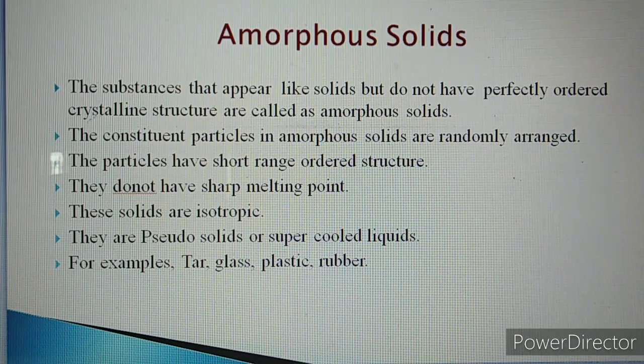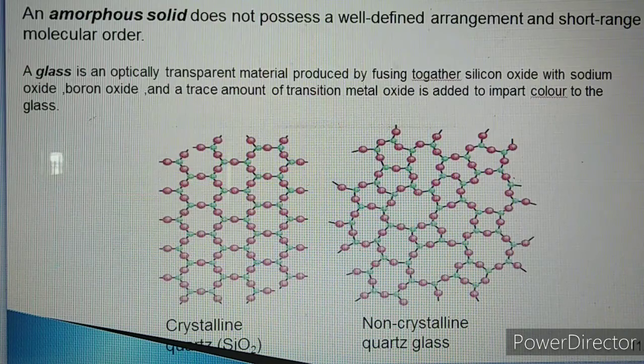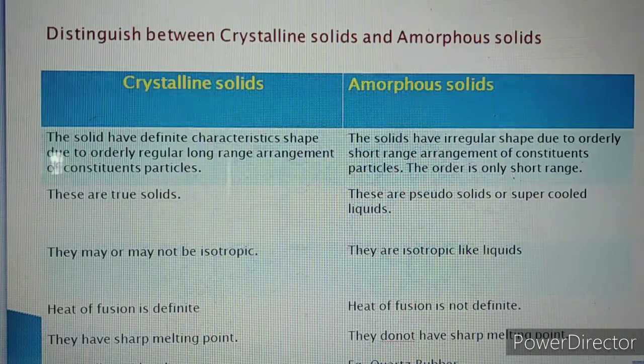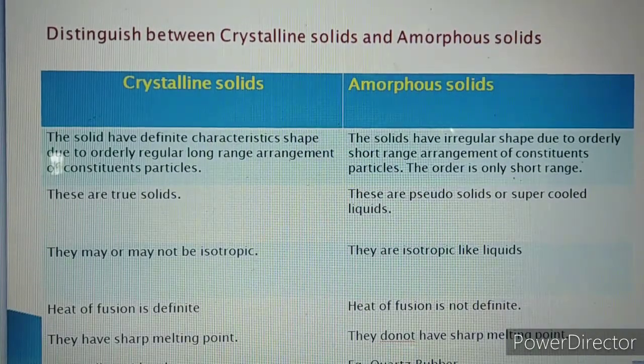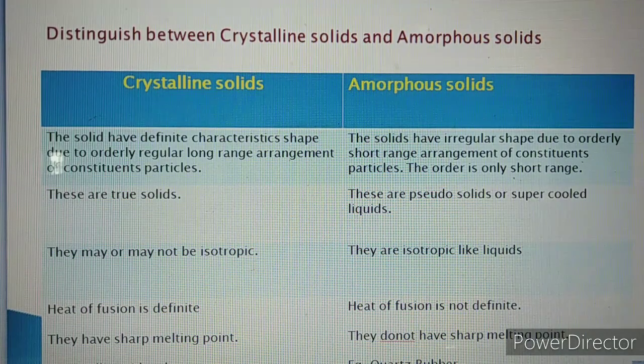Now generally what should be the question based on these two types? See, the distinguishing is there. Generally the question will be: distinguish between crystalline solid and amorphous solid. So how to distinguish? Crystalline solids have a definite characteristic shape due to orderly, regular, long-range arrangement of constituent particles, while amorphous solids have an irregular shape due to short-range arrangement of constituent particles.